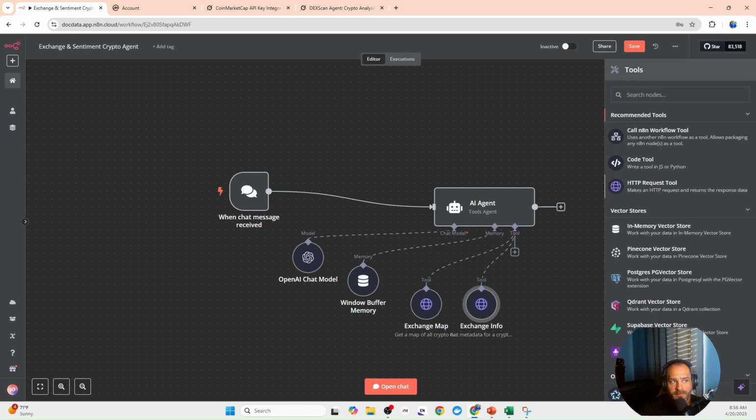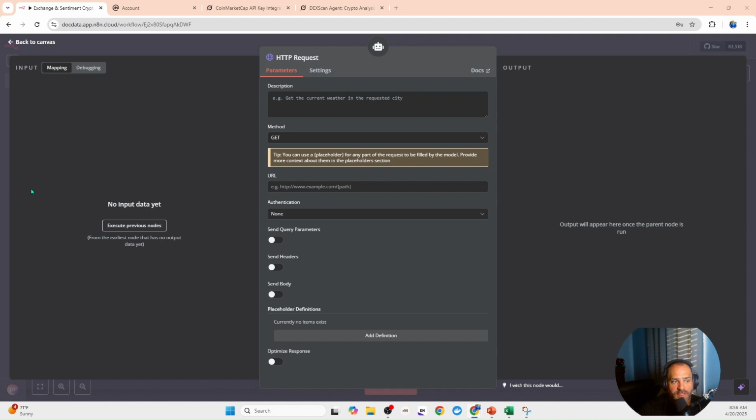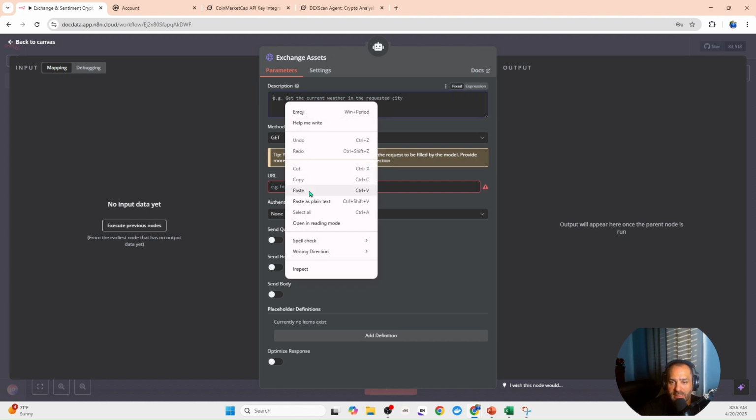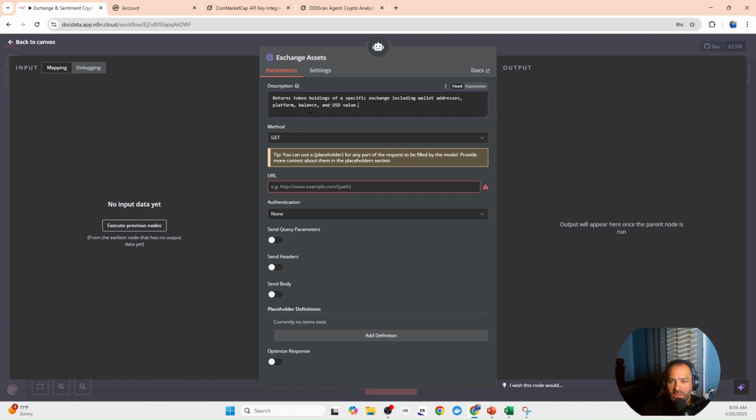Go back, HTTP. Now we're going to do the exchange asset. So rename it first. And then hit rename. And then now we're going to tell it what to do. Again, the description tells it what it is and what it does. So here is returns token holdings of specific exchange, including wallet address, platform, balance, and US dollar value. We have it as a get method. Again, it's going to get that information for us. Pretty self-explanatory what that means. And then we paste in the URL.